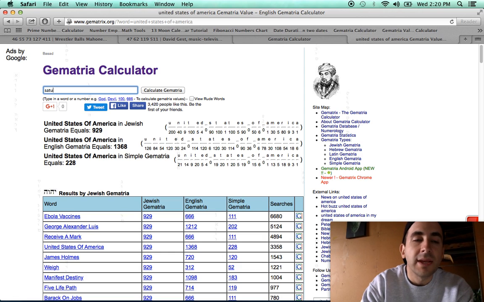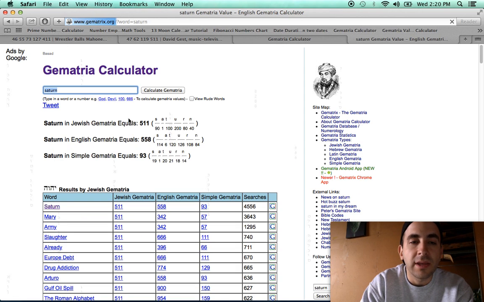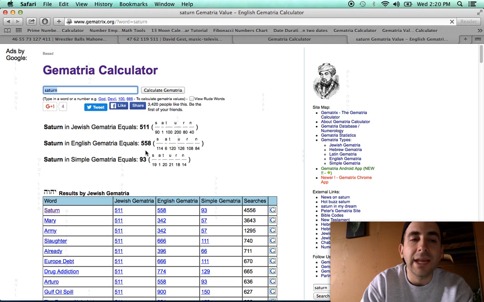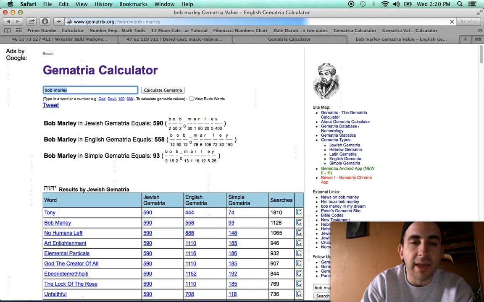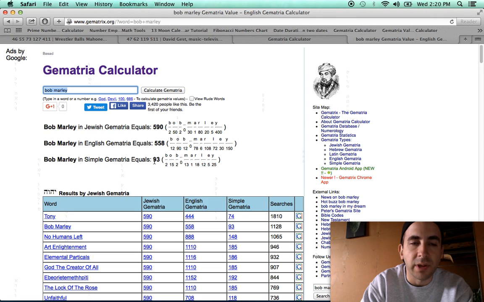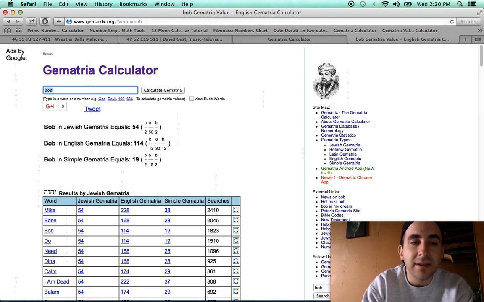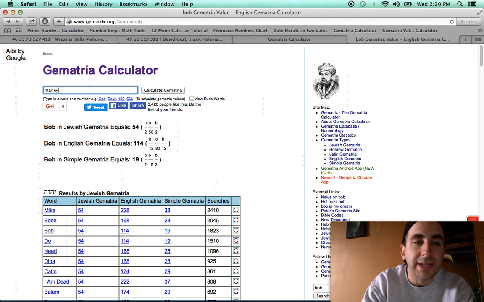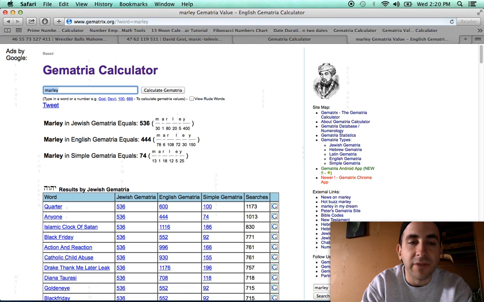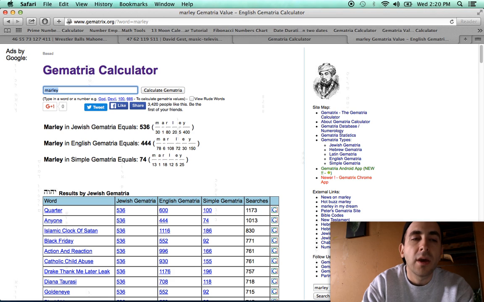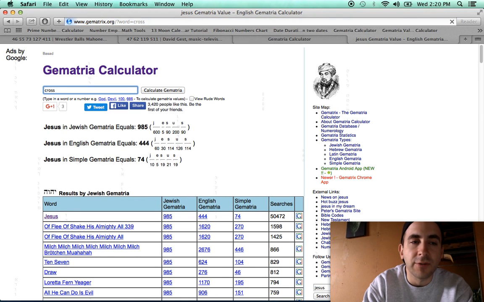Check this out. Saturn in gematria equals 511 in Jewish, 93 in simple English. In history, Bob Marley died on this date, May 11th. Bob Marley equals 93. And Bob Marley's solo career began in 1974. Notice that Bob equals 19, Marley equals 74. Notice this. Jesus equals 74. Cross equals 74.